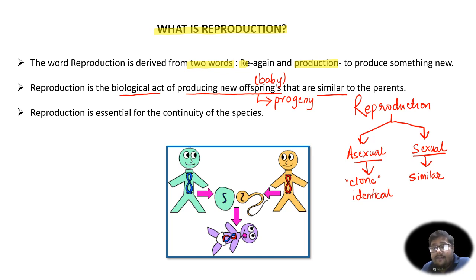So when you study the definition of reproduction in terms of human reproduction, you always have to keep in mind that the new offspring that is produced is similar to the parent and not the clone of the parent. The third and the final point says that reproduction is essential for the continuity of the species. This is a very simple point because we all know that without reproduction, there would be no continuity of species. All species exist on this earth because of this property of reproduction, which is very essential for their continuity. So now I hope all these 3 points are clear to you. We can move on to the next slide.